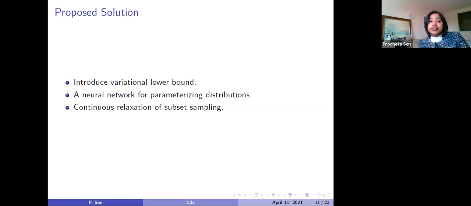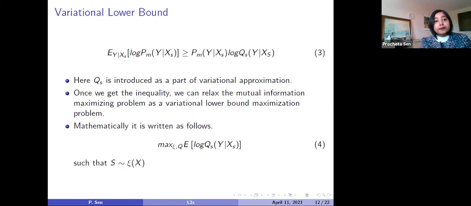The different techniques that we have used are the introduction of a variational lower bound, a neural network for parameterizing the distributions, and continuous relaxation of subset sampling. I will not go into much detail of each of these, but I will try to describe the reason behind each step and how the objective function is eventually evolving, from the model overview point of view.